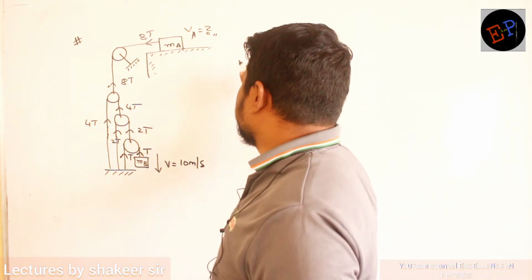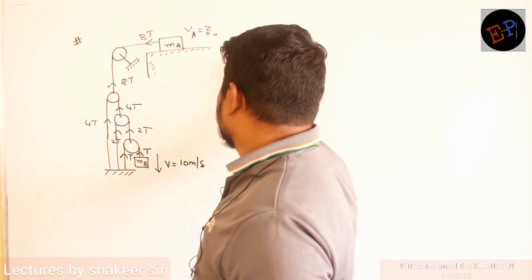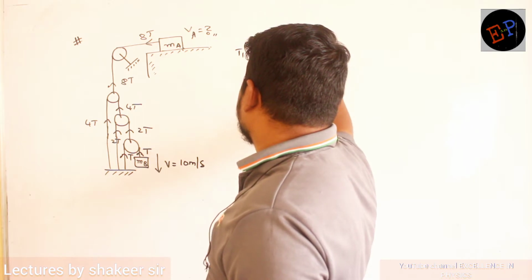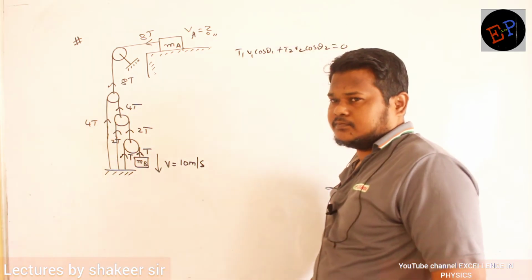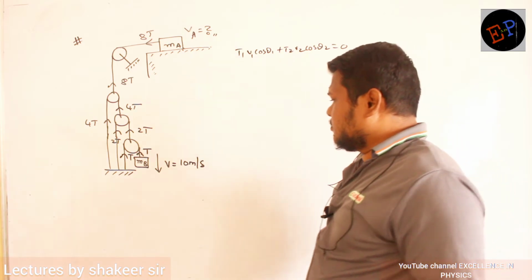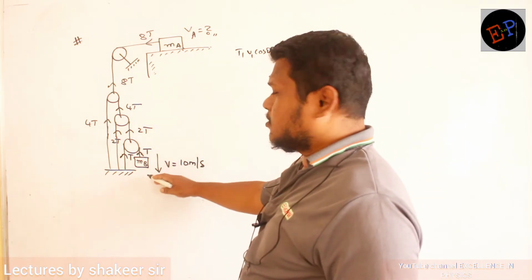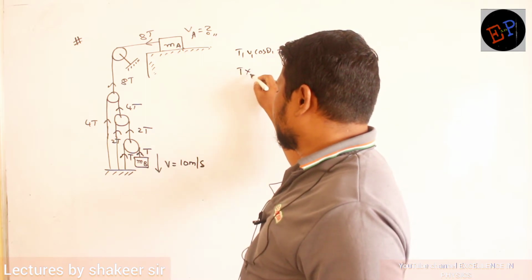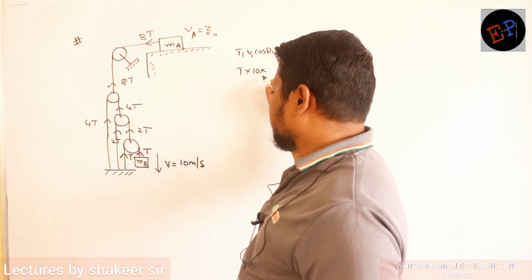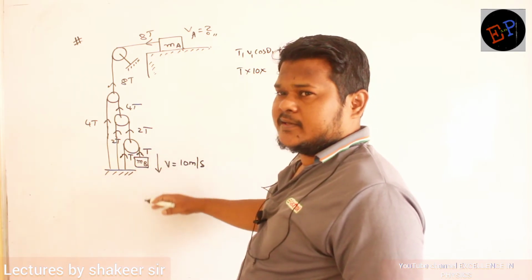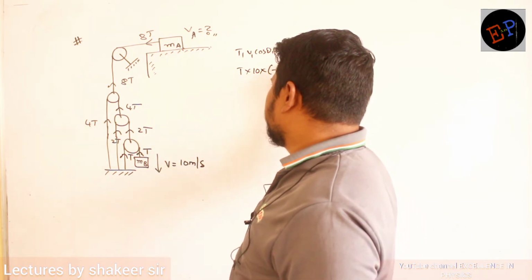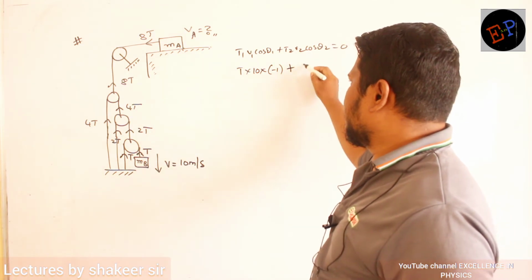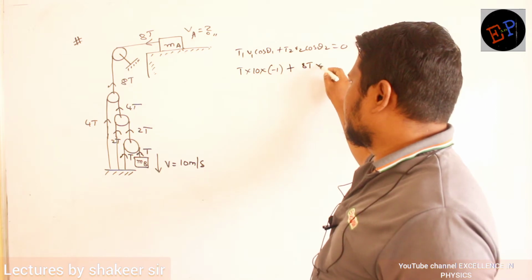That's all, very simple. So therefore T1 V1 cos theta 1 plus T2 V2 cos theta 2 should be equal to 0. Clear now? And first let us take this body. What is the tension on mass B? T, velocity 10, angle 180. Tension and velocity are in opposite directions, so cos 180 value is -1. So the tension on the second block is 8T, velocity I don't know.